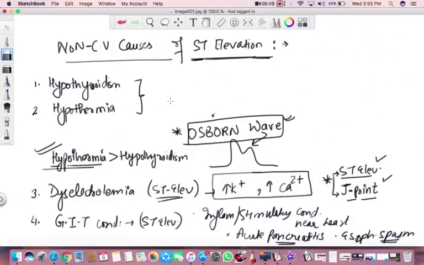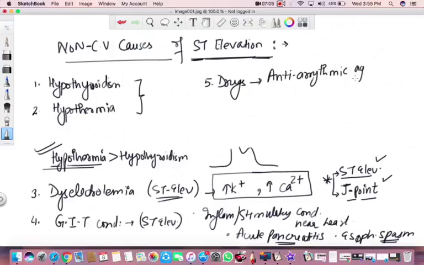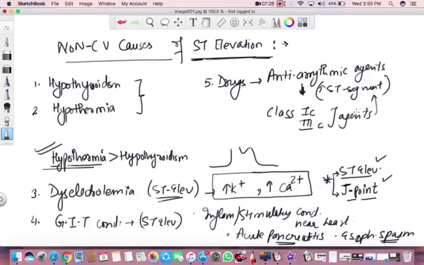Last but not the least, we have drugs, some drugs which can cause ST segment elevation, and among these drugs we have antiarrhythmic agents or antiarrhythmic drugs which cause ST segment elevation. Okay, these drugs are class 1C and class 3 agents. These can cause ST segment elevation.